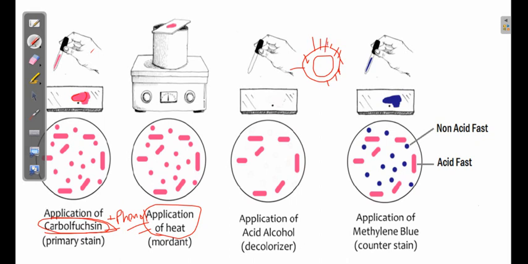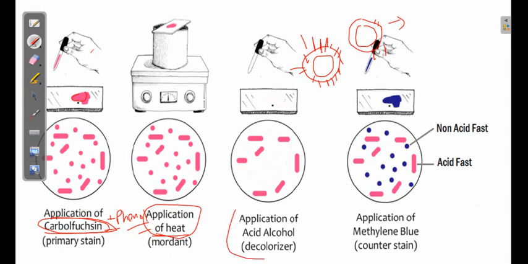So carbol fuchsin plus phenol is the primary stain, and along with that, we also need to apply heat. Once we apply the heat, the cell wall becomes somewhat porous and our primary stain will enter. Once the primary stain enters, all the mycolic acid containing bacteria, that is our acid fast bacteria, will stain, right? Now in the second step, the other bacteria which do not contain mycolic acid should lose the color.